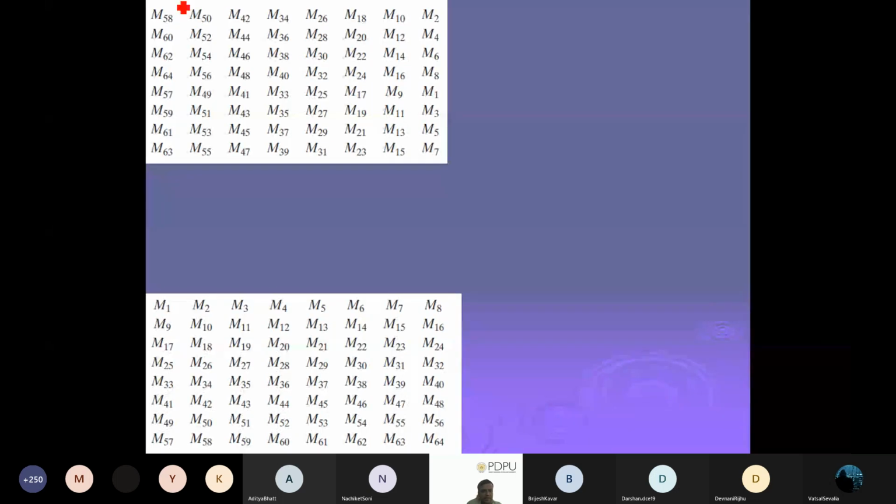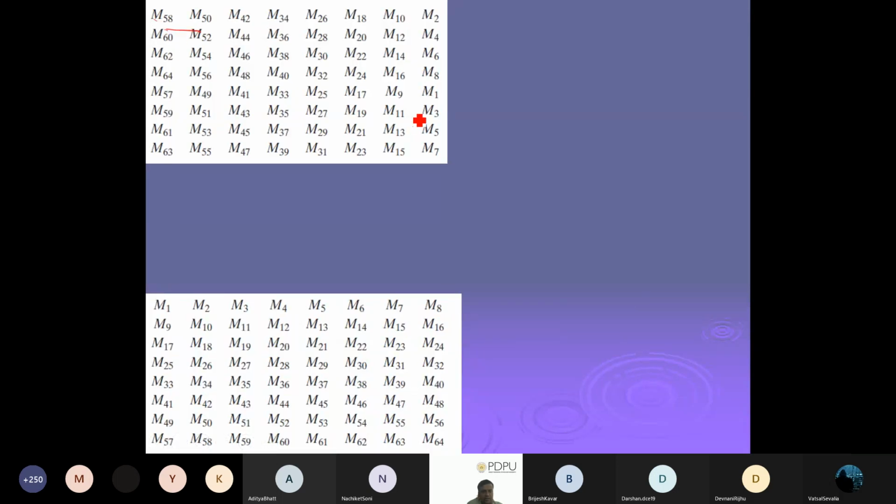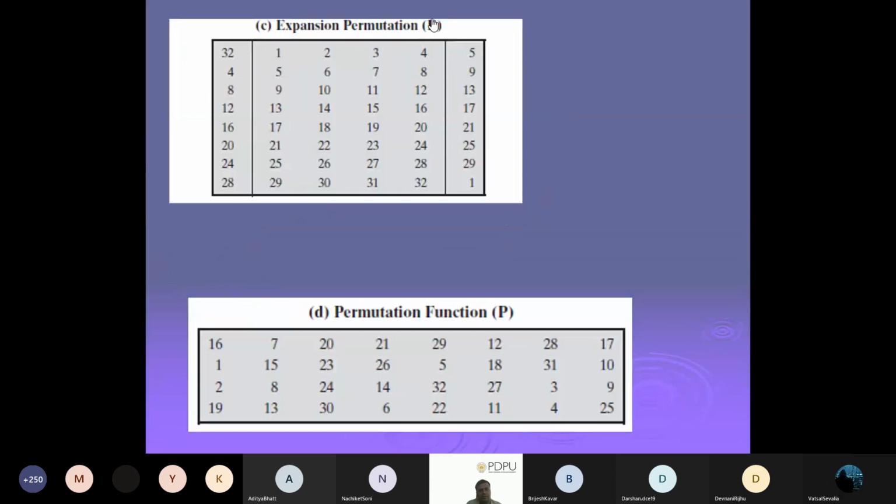Now you can see that this is 58. Sorry, this is 58. This will be M1. So M1 will become here. That's where M2 is. That's where you can see. So this is the way they are going to use it.